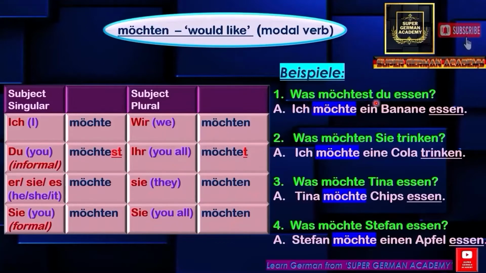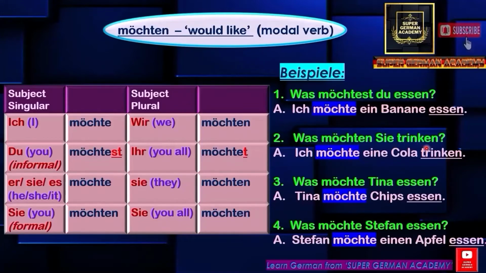Beispiele. Was möchtest du essen? What would you like to eat? Here the main verb is essen, and the modal verb used in these examples is möchten. So for du the conjugation is möchtest. So was möchtest du essen bedeutet what would you like to eat? Ich möchte eine Banane essen. I would like a banana to eat.